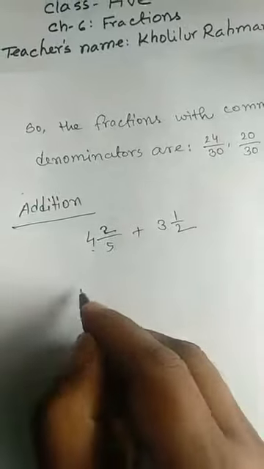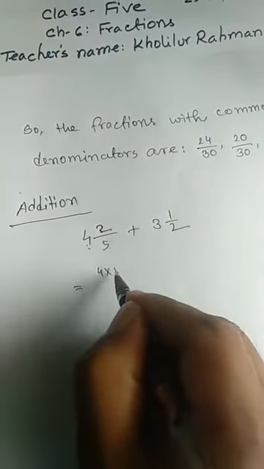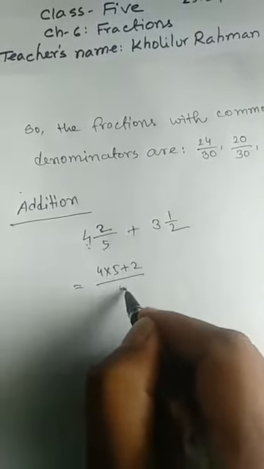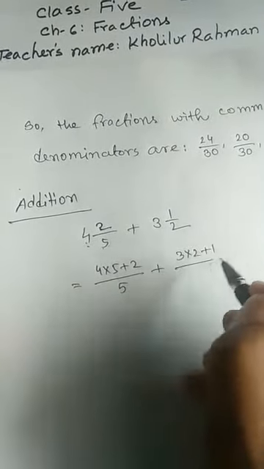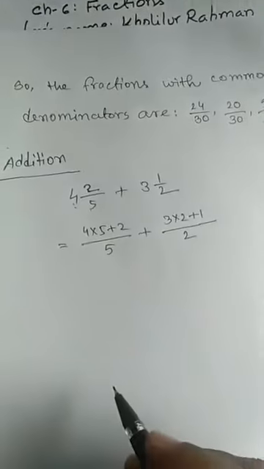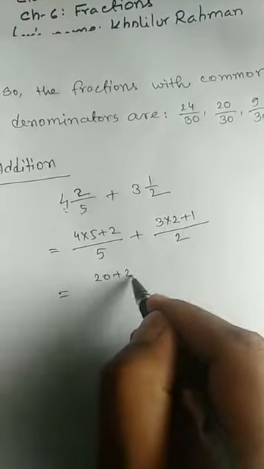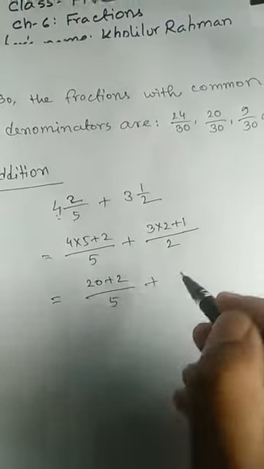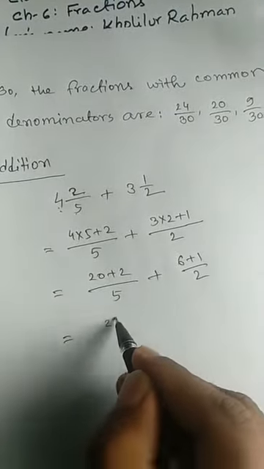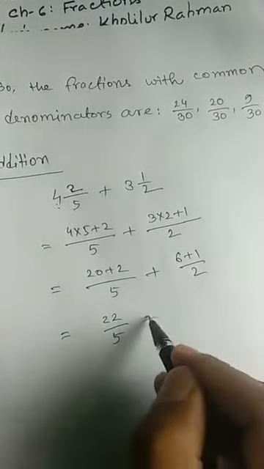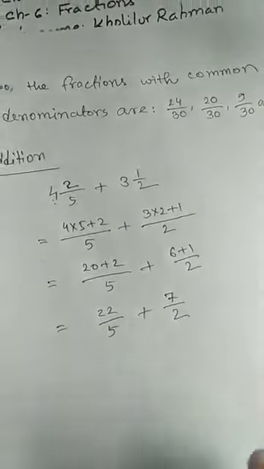How is it possible? You have to multiply 4 and 5. That means 4 into 5 plus 2 by 5, plus 3 into 2 plus 1 by 2. Am I right? So what will be the result? 4 fives are 20 plus 2, 22 by 5, plus 3 twos are 6 plus 1, 7 by 2.